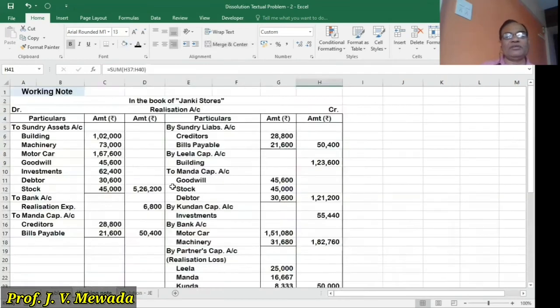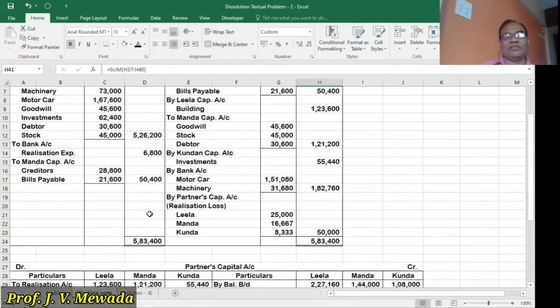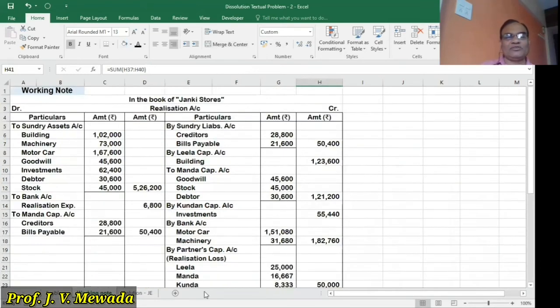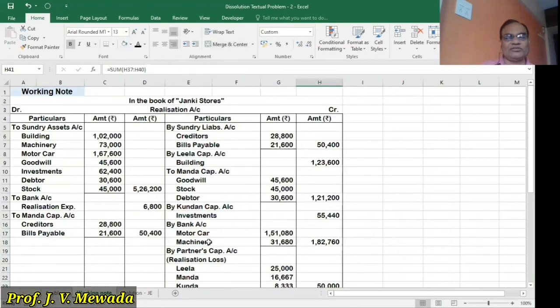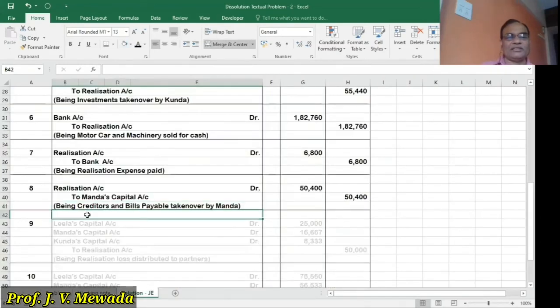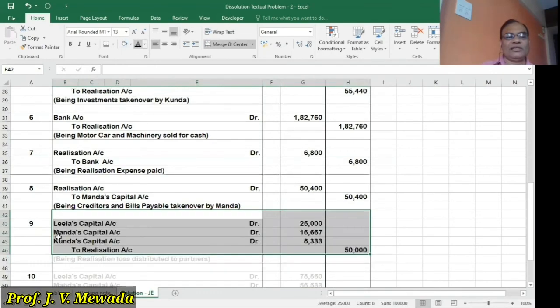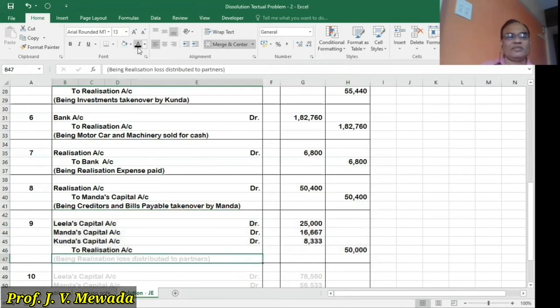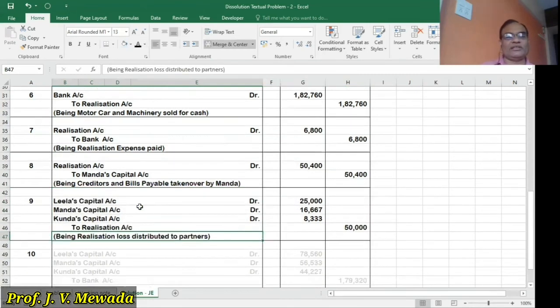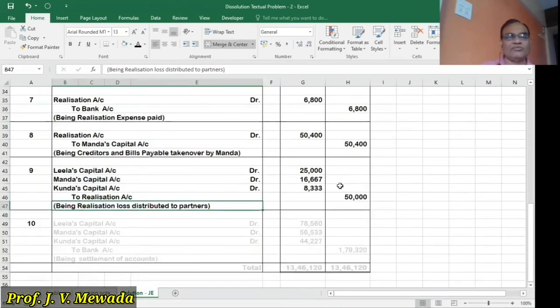Okay, now let us refer to the realization account once again. Now in realization account, we got a loss. So this loss is transferred to partners. So partners capital account debit to realization account. That's the entry that we have to pass. So we'll pass the entry: partners capital account debit to realization account, Leela capital account, Manda capital account, Kunda capital account to realization account, being realization loss distributed to partners. So this is entry number 9 for distribution of loss to the partners.